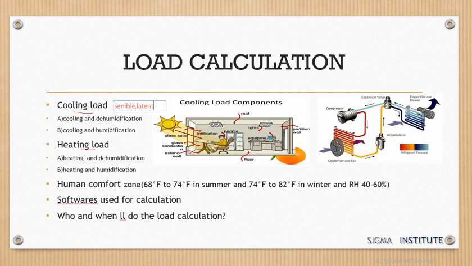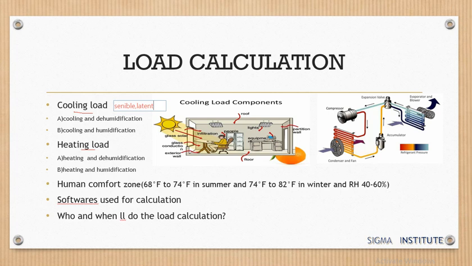Sensible load or sensible heat is the heat that causes a change in temperature. For example, we have the heat gain through external sources, and that causes the change in temperature because of the heat transfer.